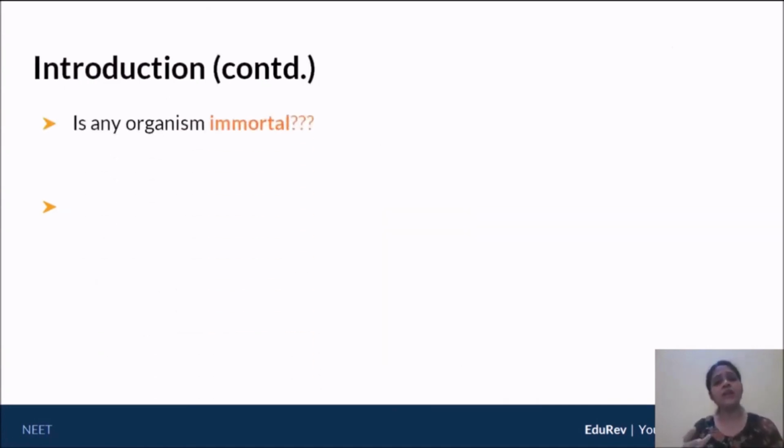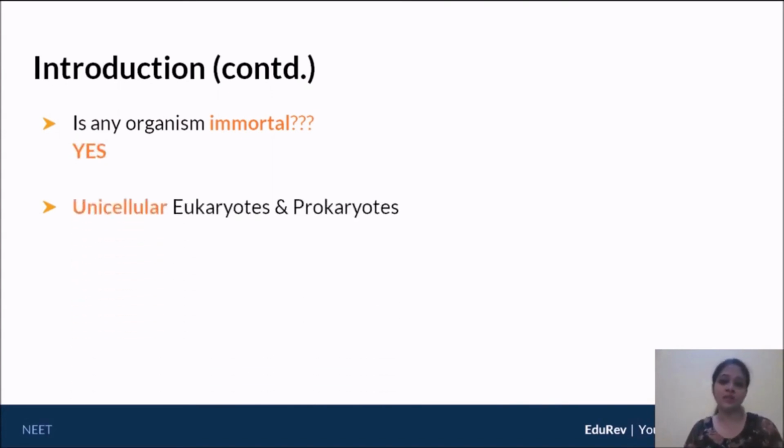Now, we need to understand if any organism is immortal. Okay, now nice to be immortal, but is any organism immortal? Are human beings immortal? Now, there are certain organisms that are immortal. Yes, they are. Okay, but those organisms are only unicellular organisms. So maybe a unicellular prokaryote, that is bacteria, or a unicellular eukaryote, and those are your protists.